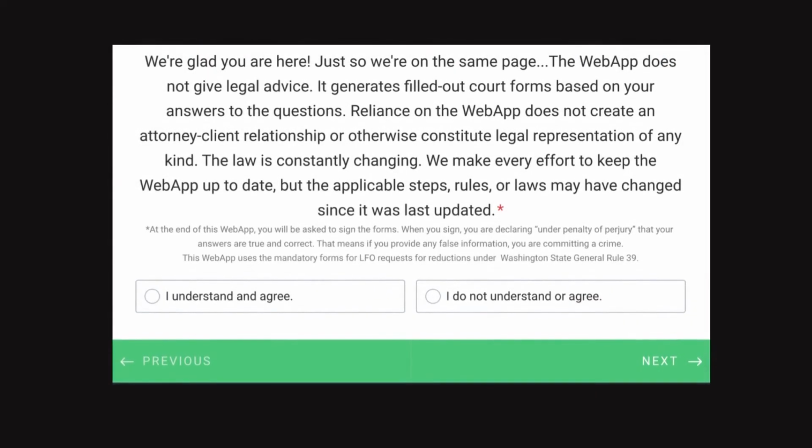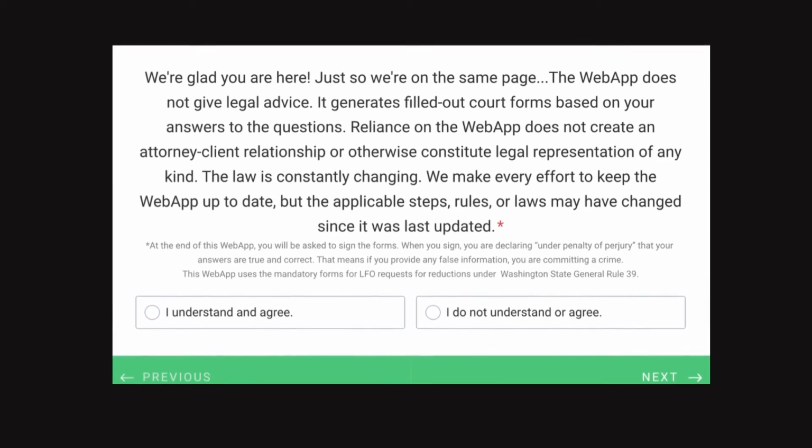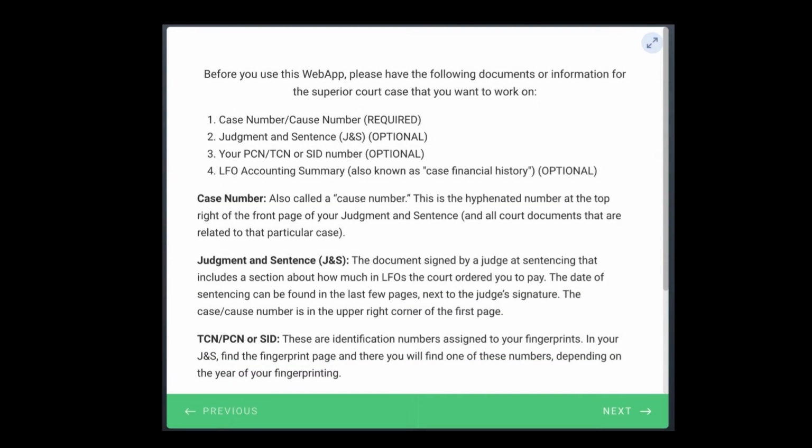Please take your time reading this next page. Here we are explaining that the app does not give legal advice and there is no legal relationship or representation of any kind. You'll need to click I understand and agree to continue. Understand and agree that everything you enter into this app is true because you sign the court forms under penalty of perjury.